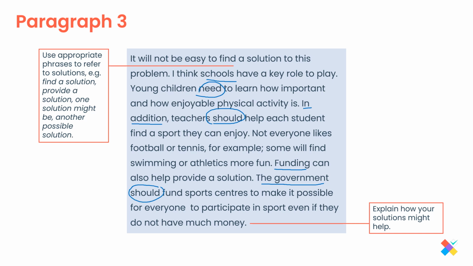So what did the candidate do here? In the first two body paragraphs, he talked about two reasons, and then in the third paragraph, he introduced two solutions for the reasons, for the problem. And I think this is a very good paragraph, even though it's a little bit lengthier. It's coherent, it's not complicated. Yes, the vocabulary and grammar could be graded, but again, for band 5, this is totally fine.